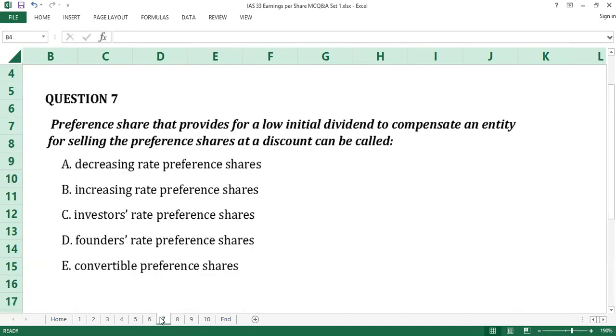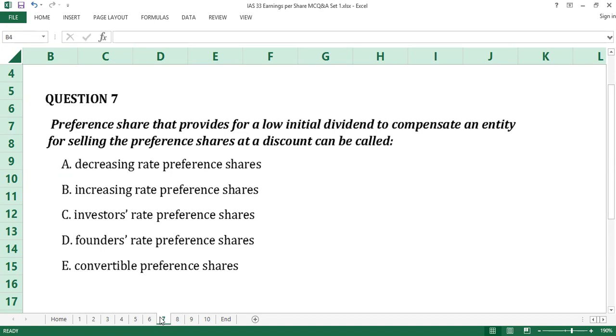Question number 7. Preference share that provides for a low initial dividend to compensate an entity for selling the preference share at a discount can be called dash. A, decreasing rate preference shares. B, increasing rate preference shares. C, investors rate preference shares. D, founders rate preference shares. E, convertible preference shares.